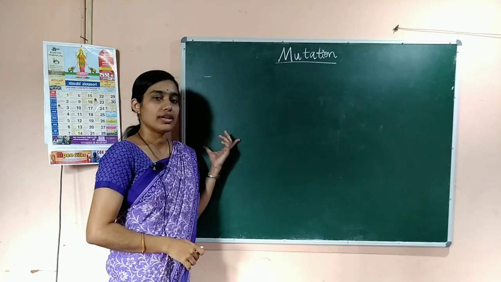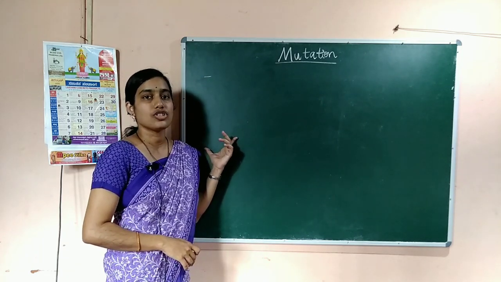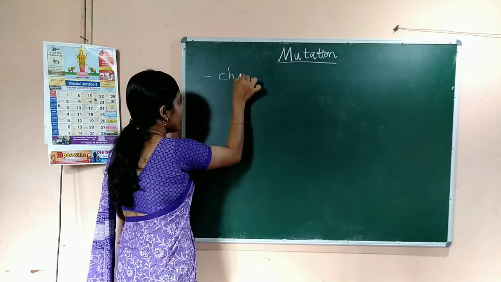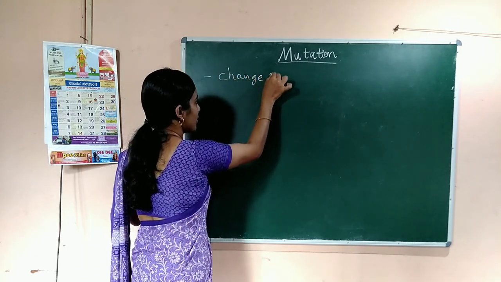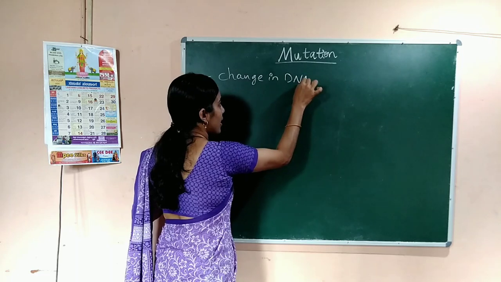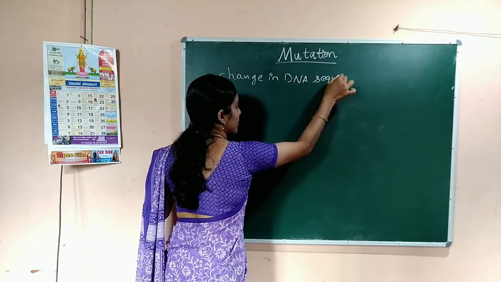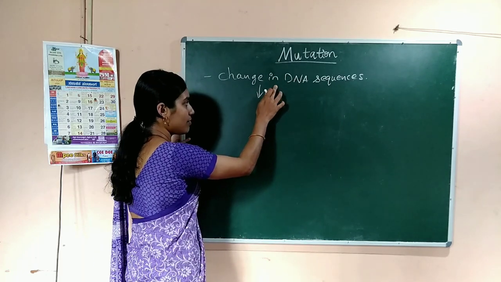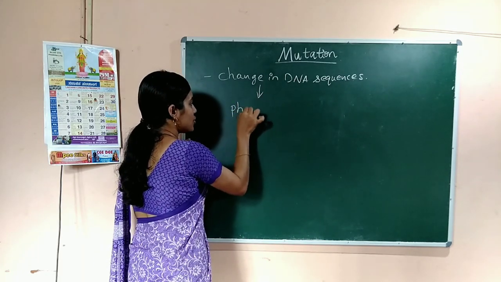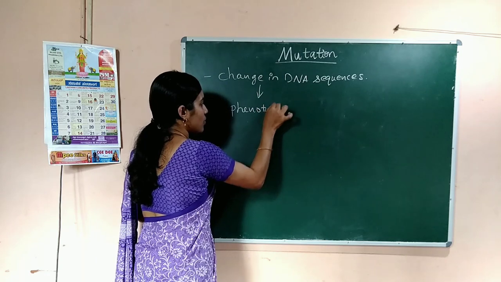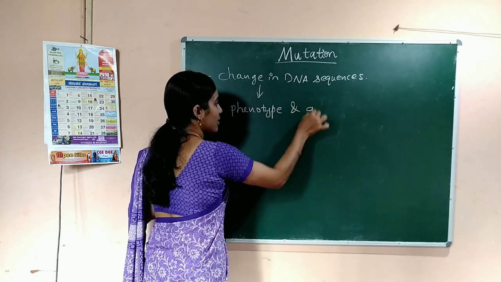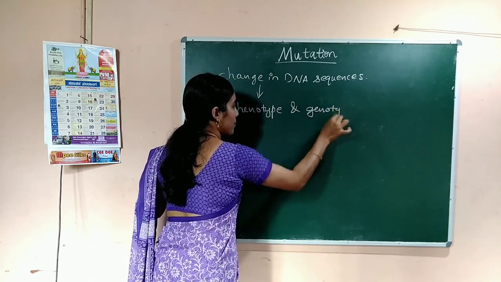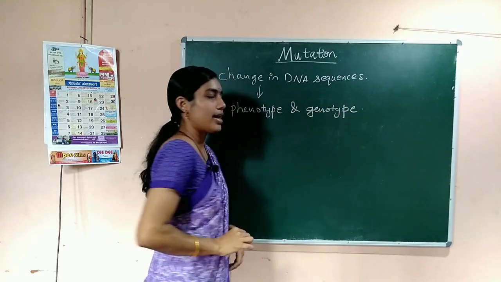It's a phenomenon which results in the change in the DNA sequences, and which results in the change in phenotype and genotype of an organism.